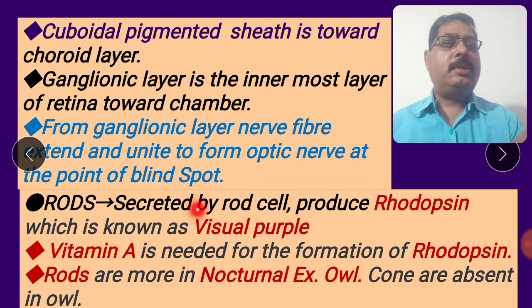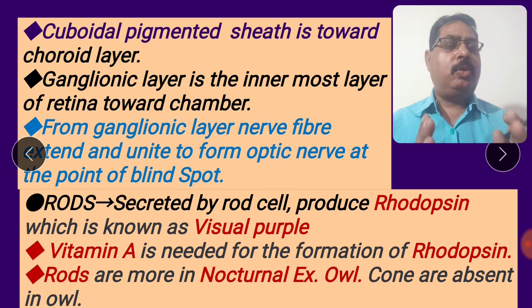Rods, produced by rod cells, contain rhodopsin. Rods work in dim light. Rhodopsin is a visual purple or visual pigment. It is made of two structures, opsin and retinene. Retinene means vitamin A. Opsin is a protein.